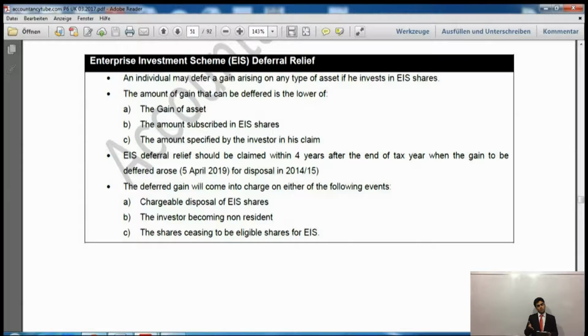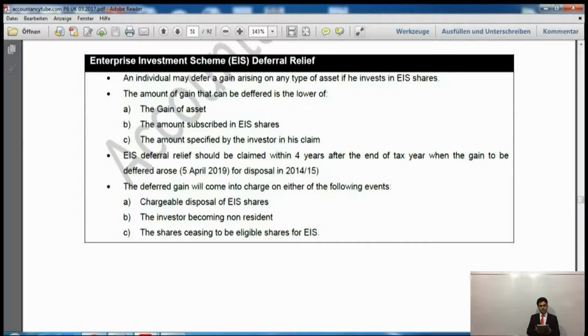So everybody, if HMRC becomes that generous to ask you how much relief you want, is going to say I want £1 million of relief, or I want 100,000 of relief. So in the third one, which is C, the amount specified by the investor in his claim, you will write down how much relief you want. So if it was me, I would write it down as £1 million.